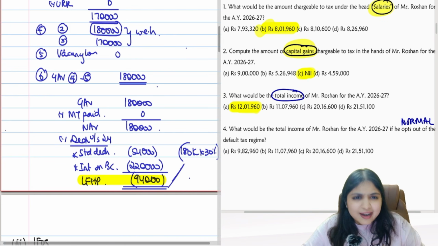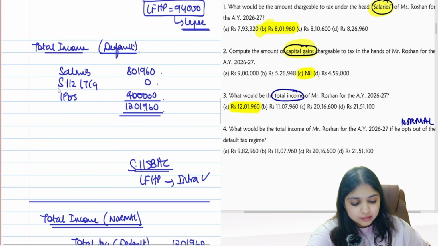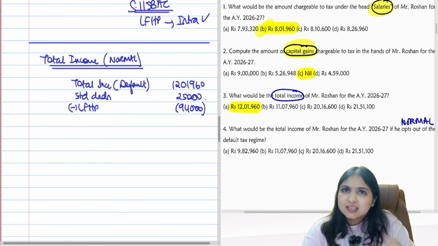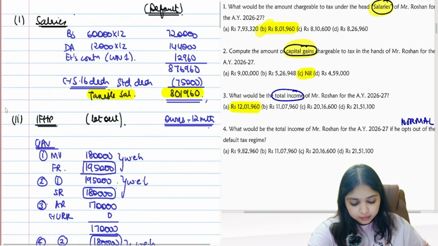Okay. Here it is 94,000 only. It is within 2 lakhs. So fully you will let me adjust. So loss from house property, 94,000, fully I adjust. Again, salaries itself I'll adjust off. Then what else is there?